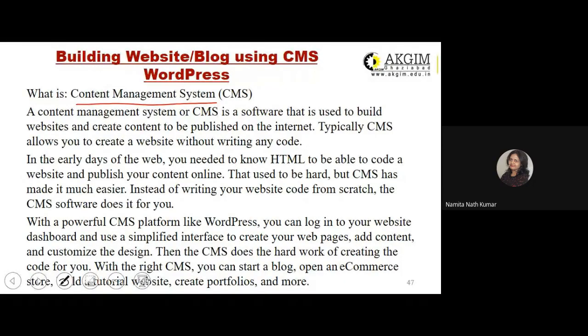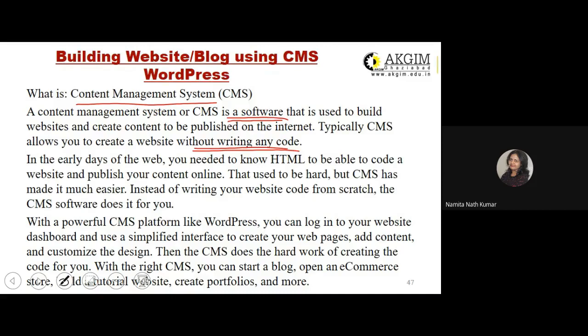So content management system is a software that is used to build websites and create content to be published on the internet. Typically, CMS allows you to create a website without writing any code. The reason being, it's a software, so coding happens automatically at its backend. You just need to choose certain options and your website will be created. So we'll go gradually through different steps that are involved to create the content using CMS, content management system.